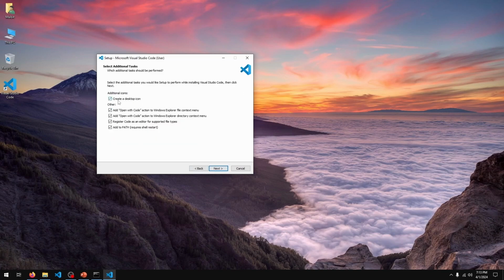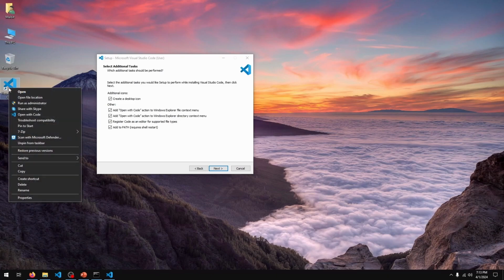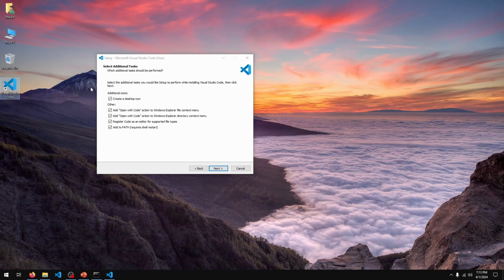Next. Now create a desktop icon, that's up to you. For me, I'm going to check all these boxes. You can choose not to, that's up to you, but I personally like to have this. Basically what these allow me to do is if I right click a folder or a file, I'll have this option to open with Code, and I work with VS Code a lot, so it's pretty handy to have that.